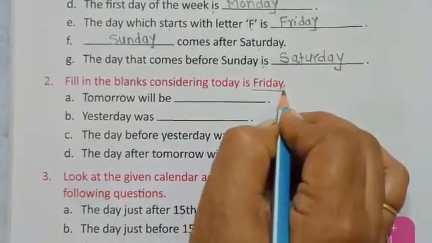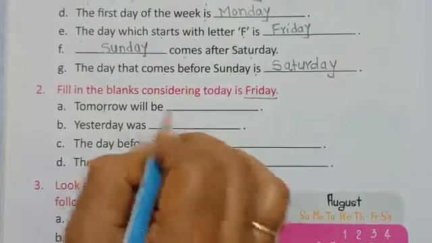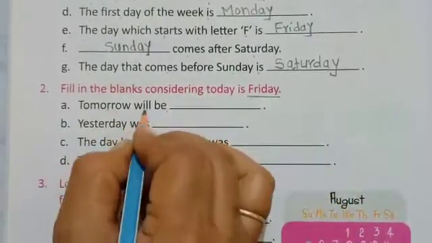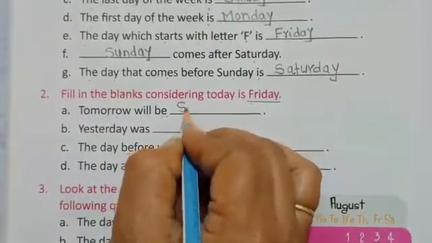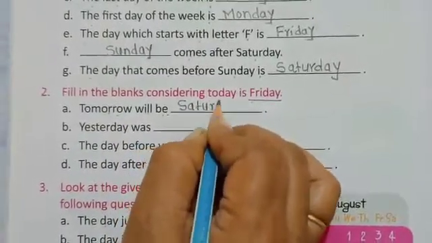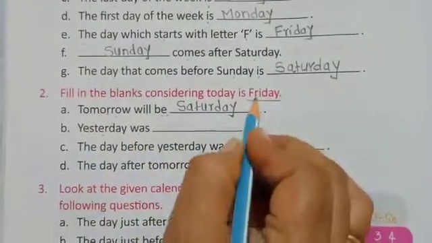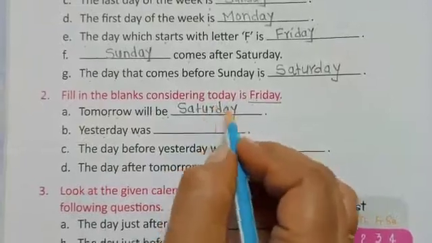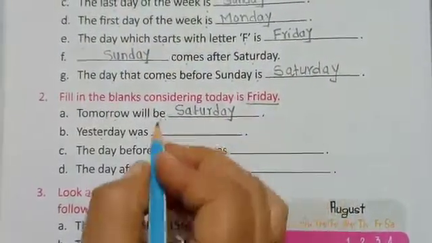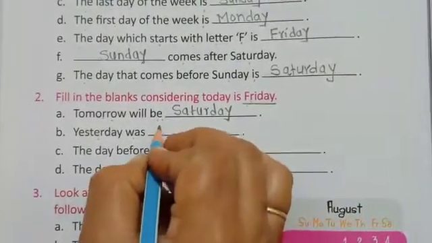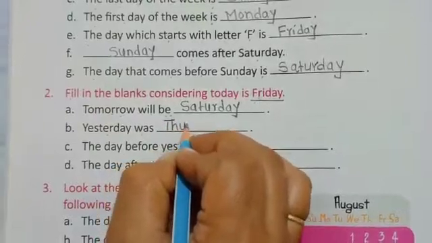Now fill in the blanks considering today is Friday. If today is Friday, then tomorrow will be, after Friday, which day will come? Saturday. Then yesterday was, means before Friday, Thursday.